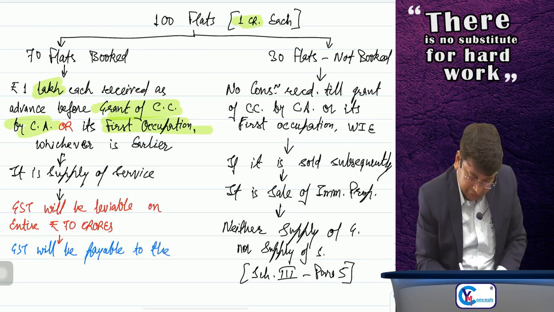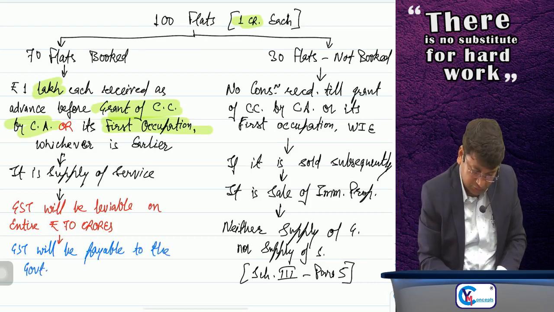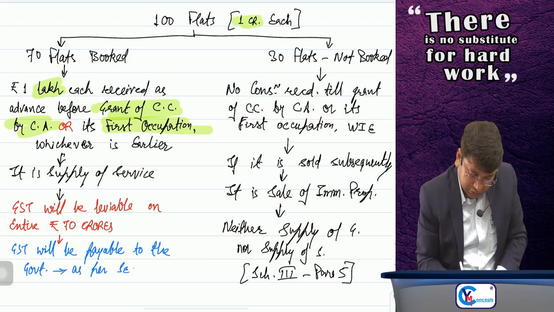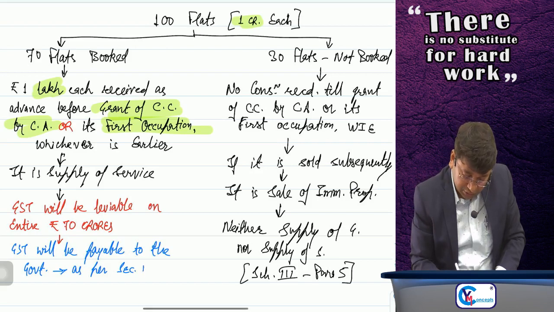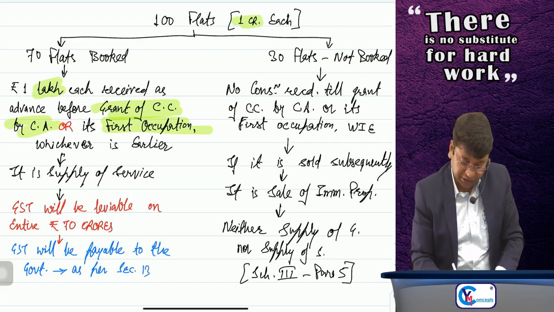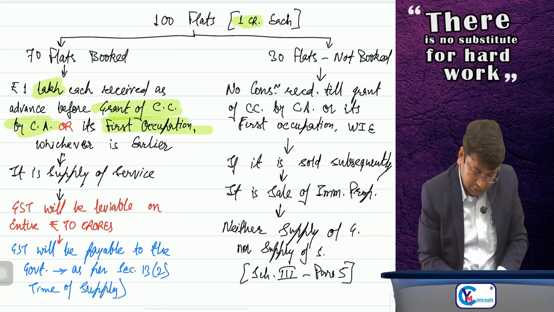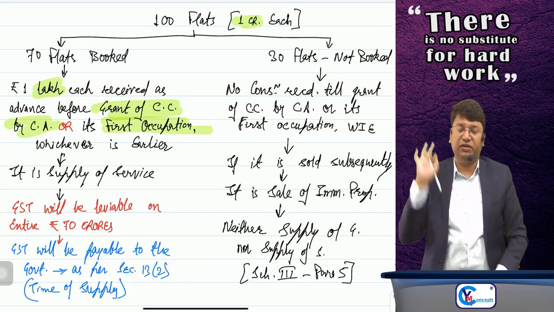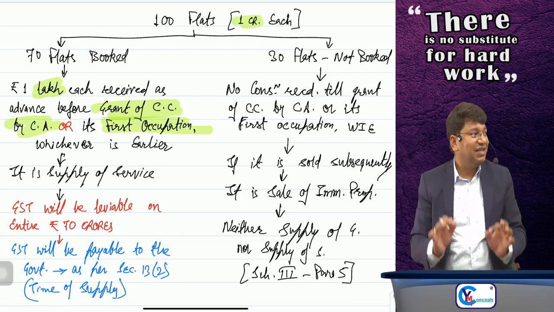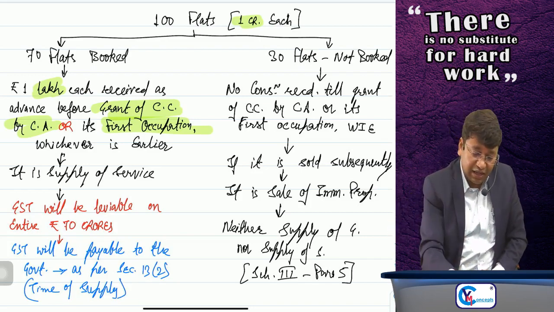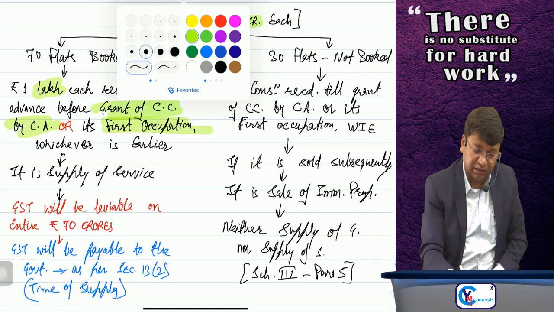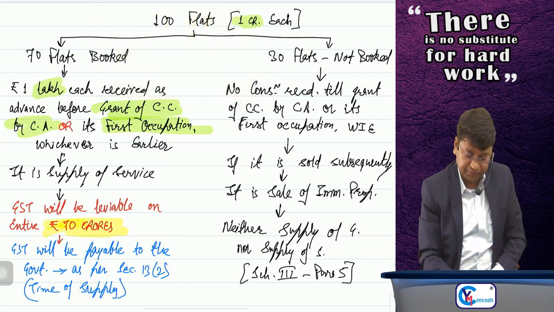GST will be payable to the government as per section 13, subsection 2. That is time of supply, we will discuss afterwards. But yes, GST will be levied on entire rupees 70 crore. This is the theme.